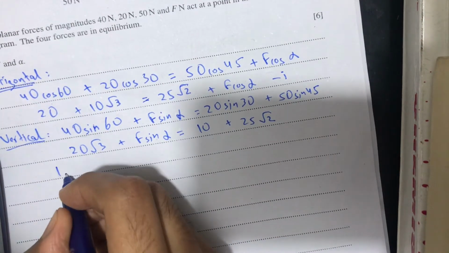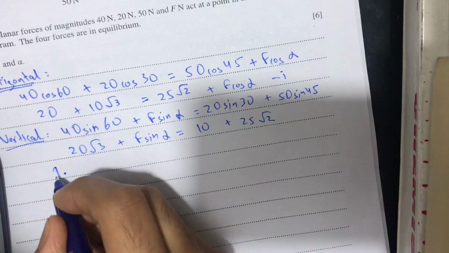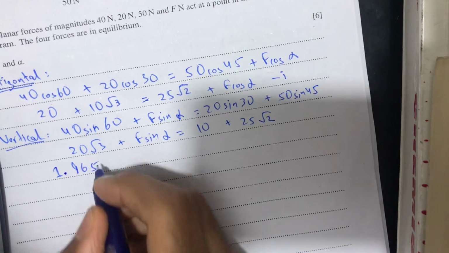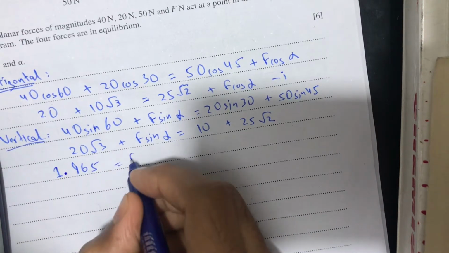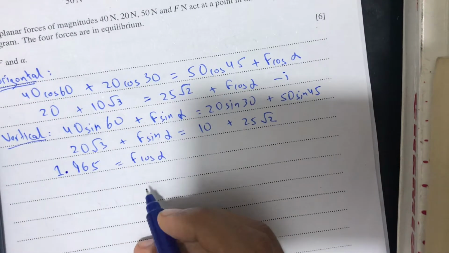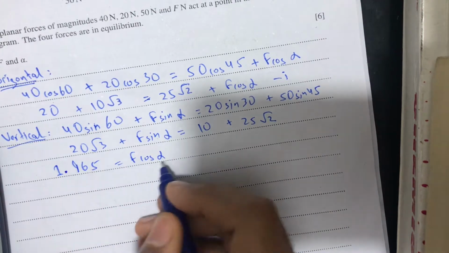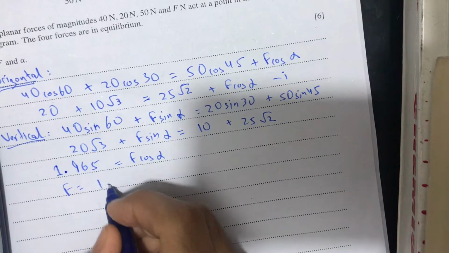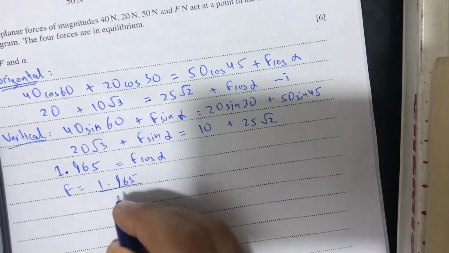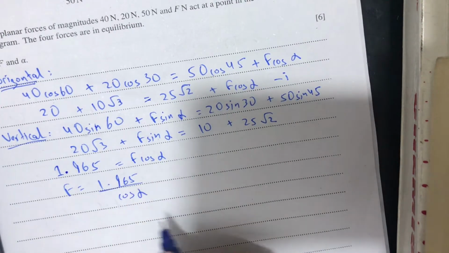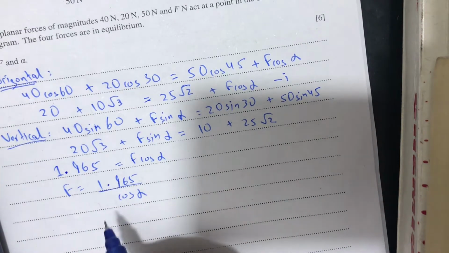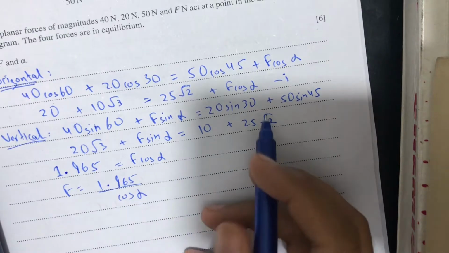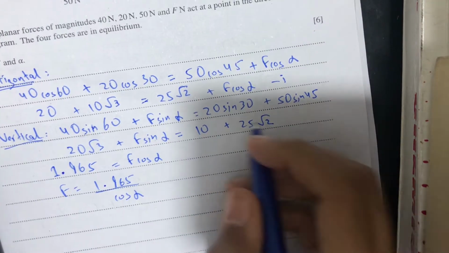We will use all of the terms in the calculator. 1.965 is equal to F cos alpha, and if we send the cos alpha here, we will make F the subject. So F is equal to 1.965 over cos alpha. As we have made F the subject, we will substitute it in equation number 2.